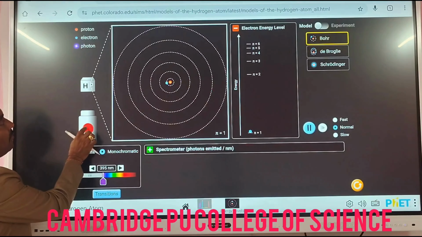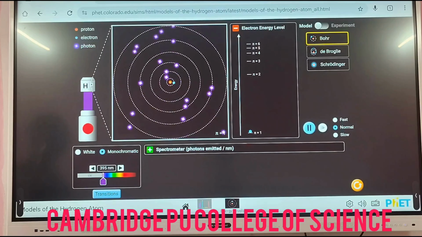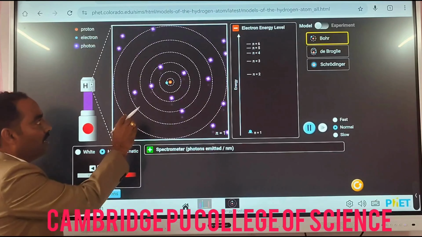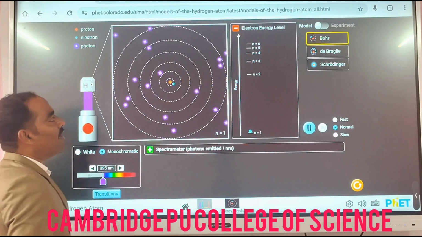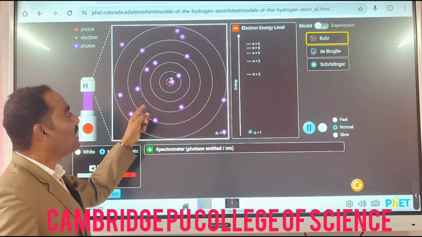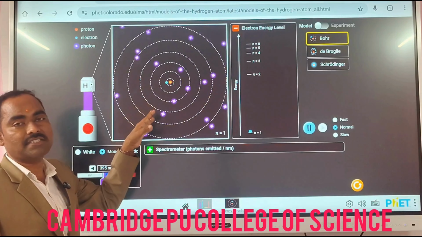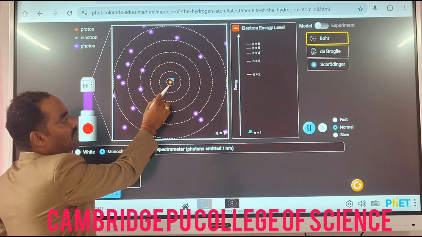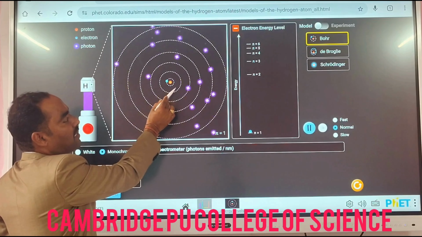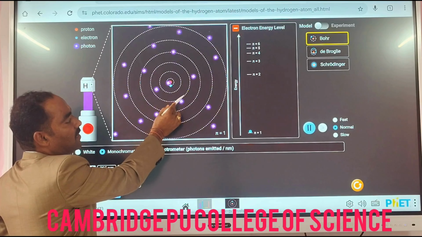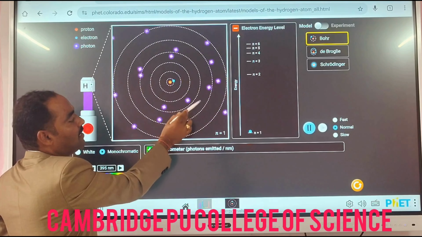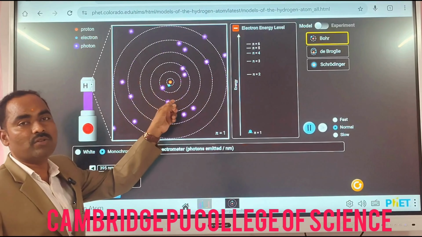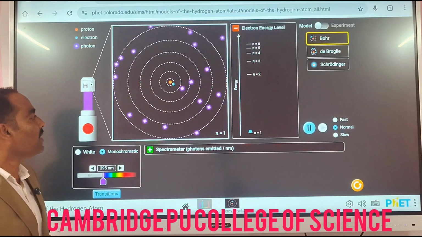Suppose when we fall hydrogen light on this particular structure, the electrons move around the nucleus in a definite path that we call a shell or orbit. The different shells are called the K shell, this is the L shell, this is the M shell, this is the N shell, this is the P shell. The various shells are represented as 1, 2, 3, 4, 5 respectively.